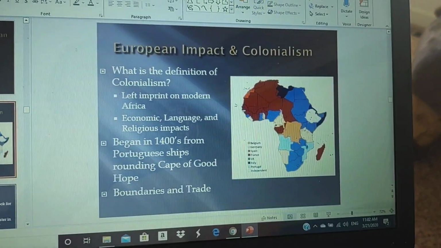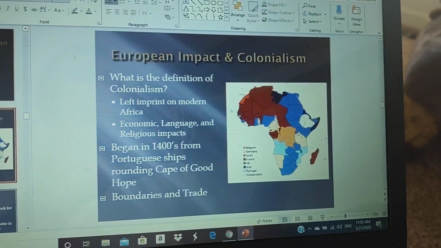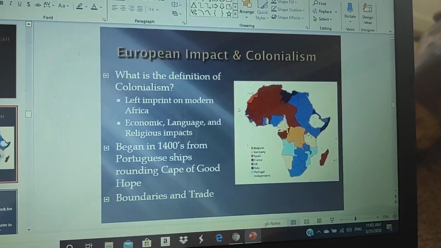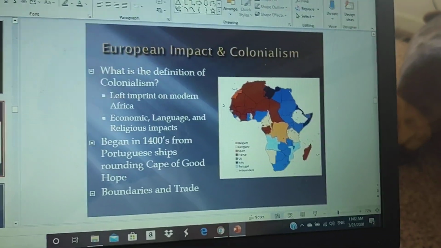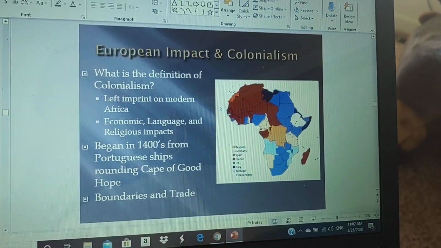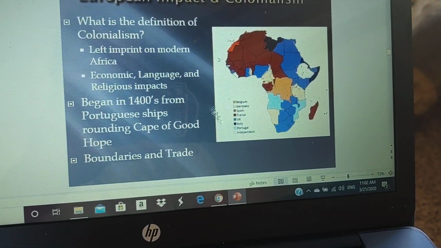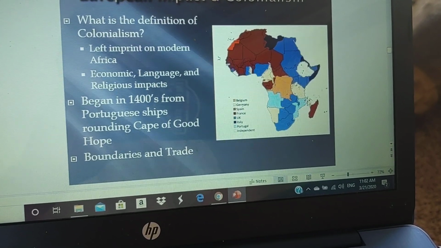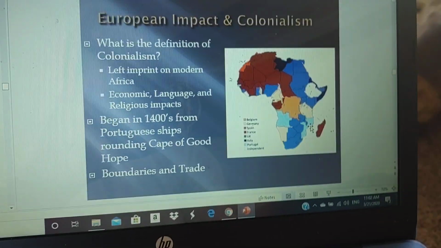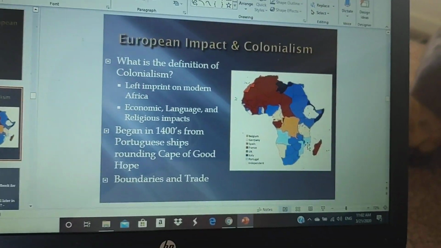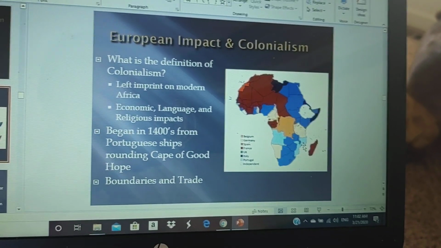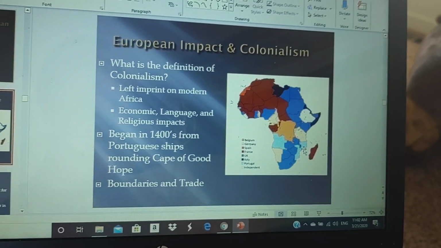And as stated before, every society is colonized at one point in time. Even in sub-Saharan Africa, the Zulu at one time controlled most of this area right here. That's why you still have some Zulu influences there. So you can't just say it was Western Europeans that did it. I mean, that's true, but every society has done it.